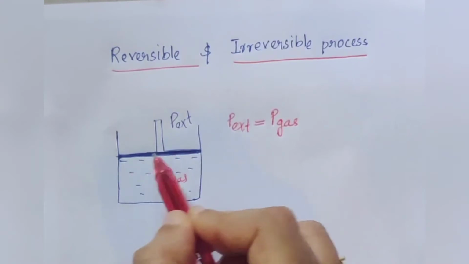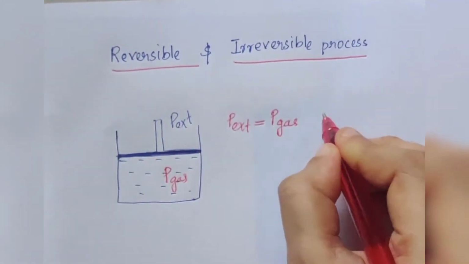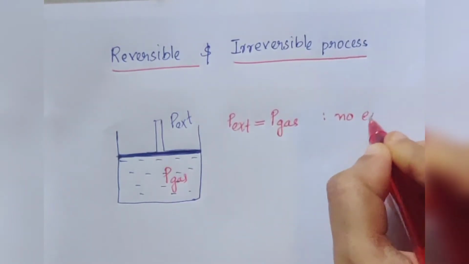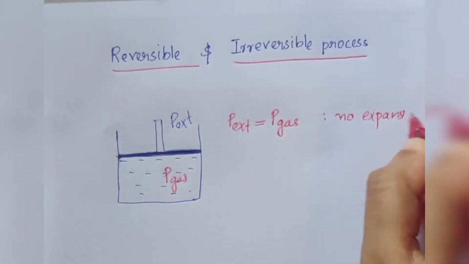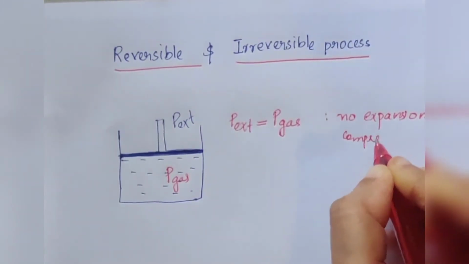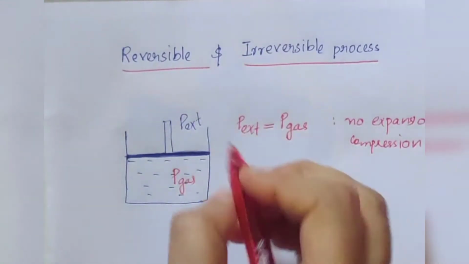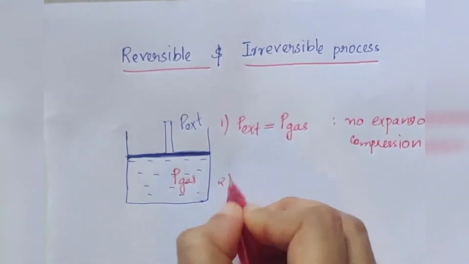The piston doesn't move upward or downward. There will be no expansion or compression.